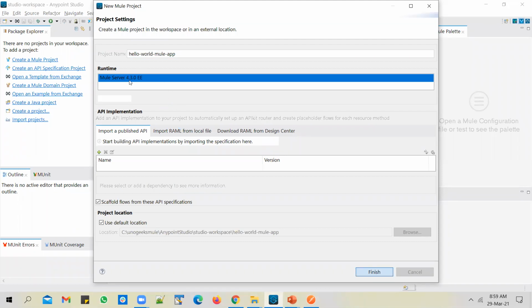The runtime that will be used is Mule Server 4.3, which will come pre-built with Anypoint Studio. So you don't need to do anything to get this runtime server. And this runtime server that comes pre-built with Anypoint Studio will help you to launch and test the Mule applications that you're building in Anypoint Studio, even before you deploy them to CloudHub.